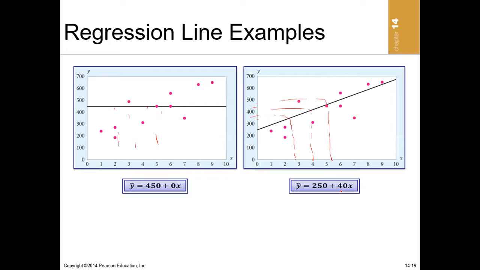That is why in this equation we have a positive slope, and then we have 250 to be the y-intercept. Remember, we are working with data on the number of years a sales representative has worked with a company, and the sales the person is able to make.